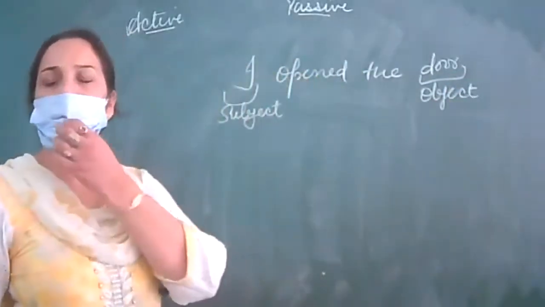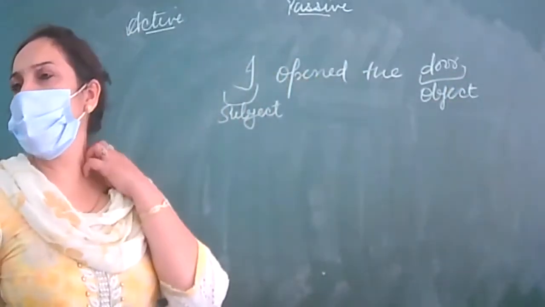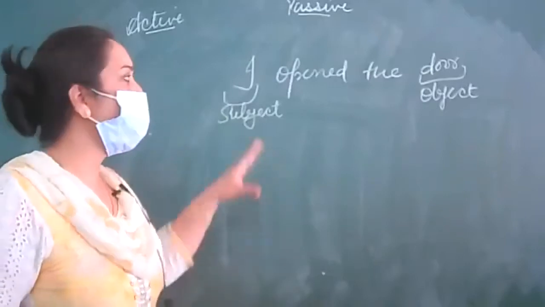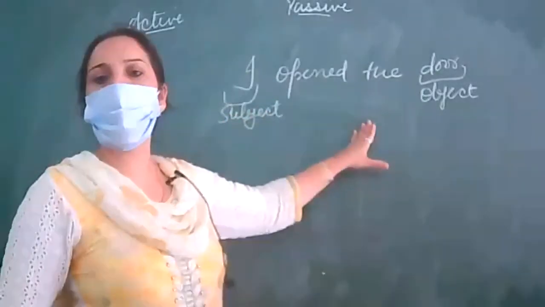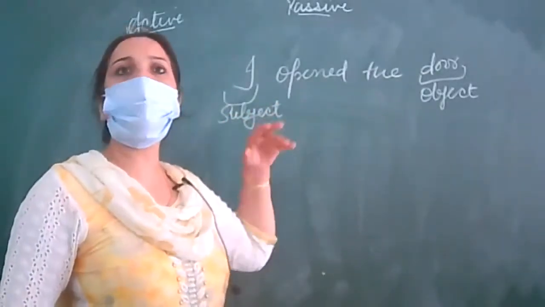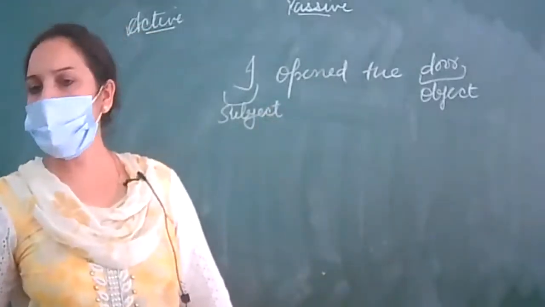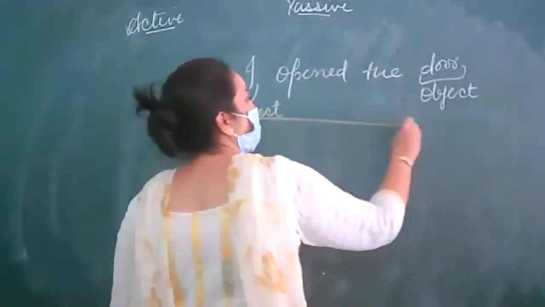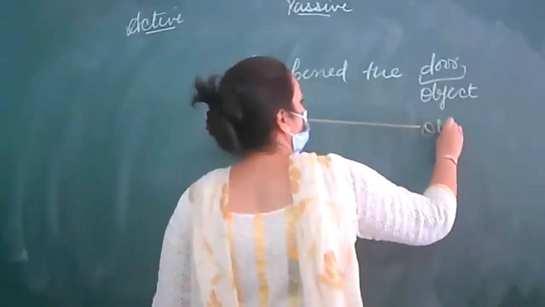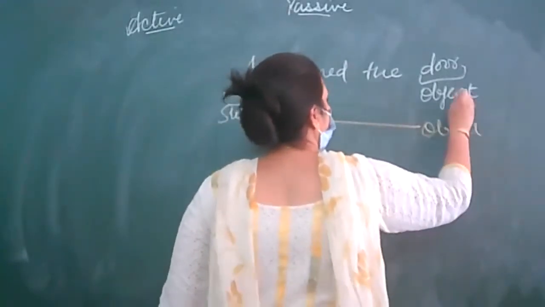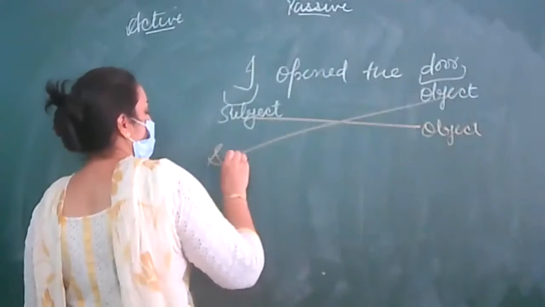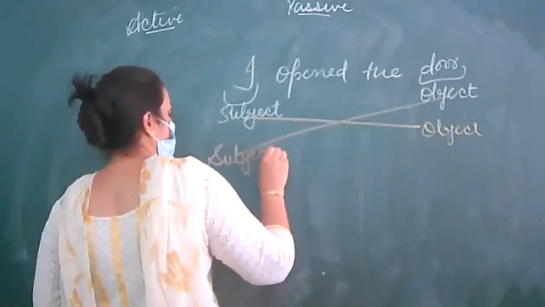So when we change active into passive, what will you do? Subject will become object and object will become subject.